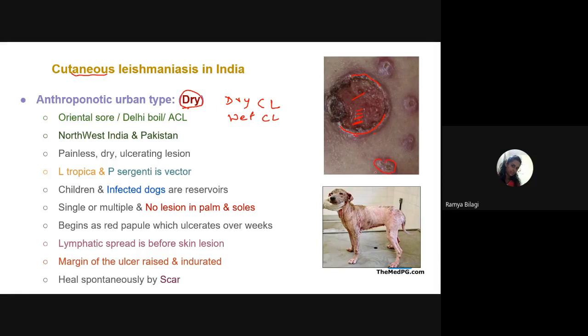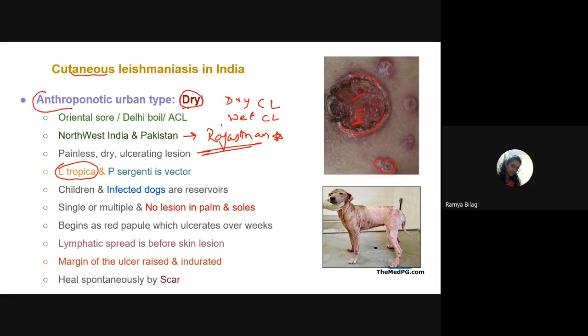So this is also a very important point. And it is caused by which one? Leishmania tropica. And what is the area? Like in India, which area is affected? It is Rajasthan. This point you have to remember. What is the area endemic to this? It is Rajasthan. And what do we call this?